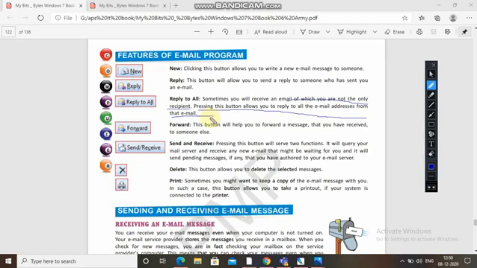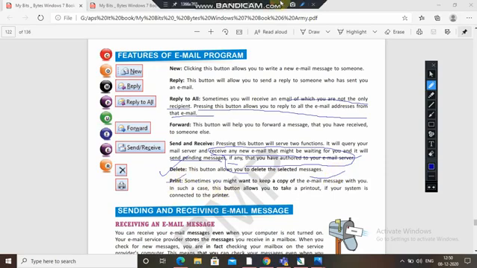Now send and receive. Pressing this button will serve 2 functions. It will query your mail server and receive a new email message that might be waiting for you, and it will send pending messages, if any, that you have authored to your email server. Delete. This button allows you to delete selected messages. Means selected messages are deleted when you click on this button.